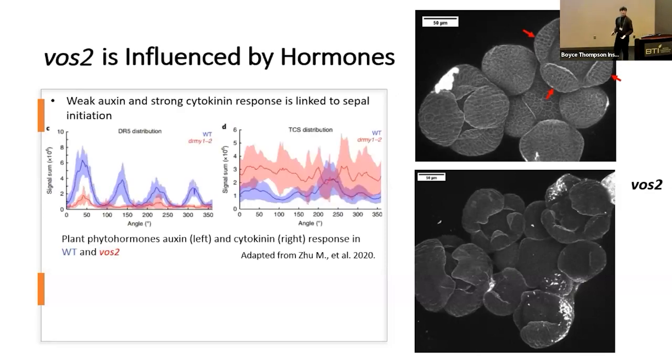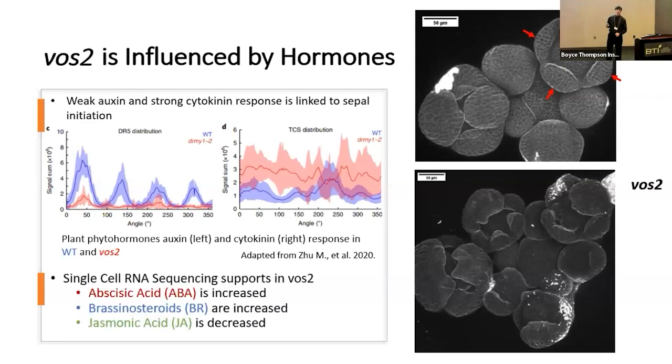VOS2 is known to be influenced by different hormones, such as auxin and cytokinin, which are both very important plant phytohormones. Auxin has a very weak response in VOS2 plants, where cytokinin has a very strong response, as we can see in these two graphs here. So if it's influenced by auxin and cytokinin, why can't it be influenced by other hormones? And that's what my mentor set out to do.